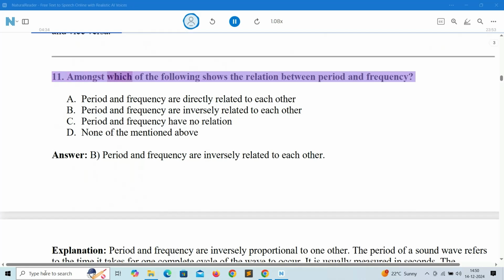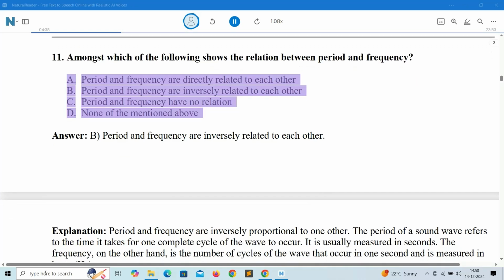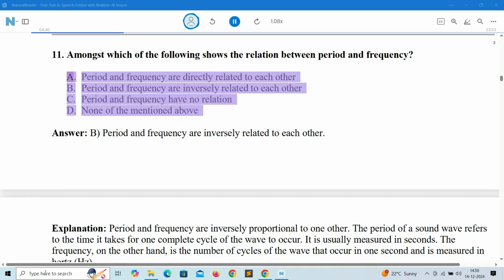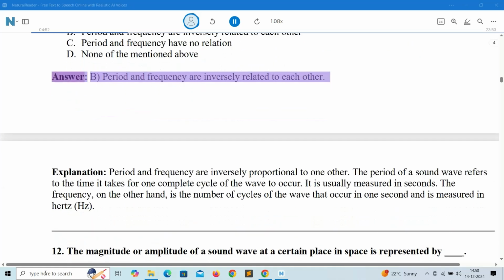11. Amongst which of the following shows the relation between period and frequency? A. Period and frequency are directly related to each other. B. Period and frequency are inversely related to each other. C. Period and frequency have no relation. D. None of the mentioned above. Answer: B. Period and frequency are inversely related to each other.